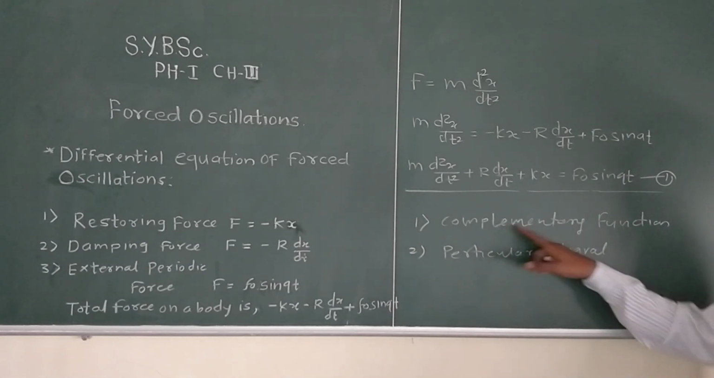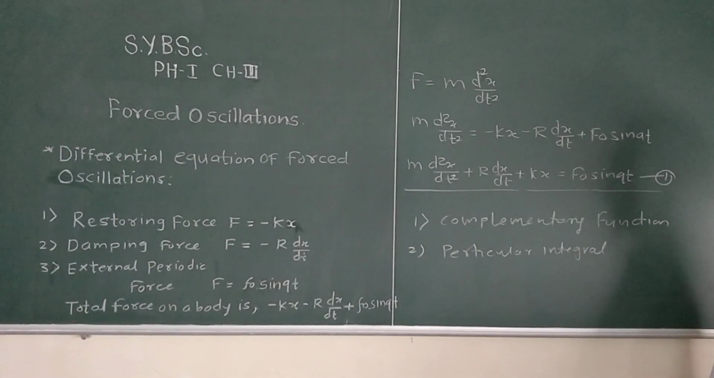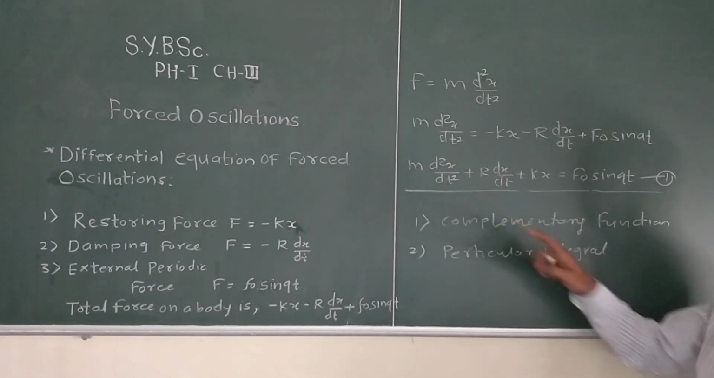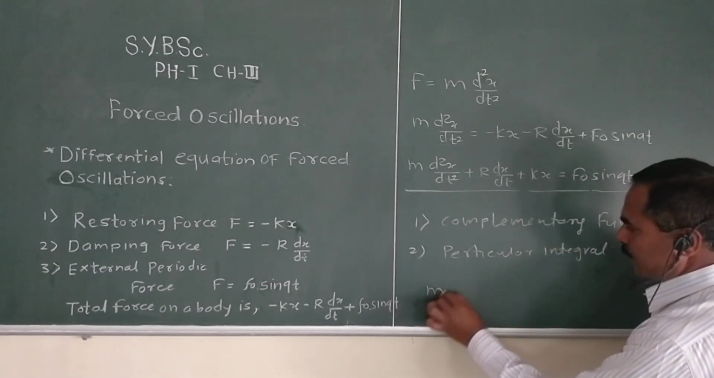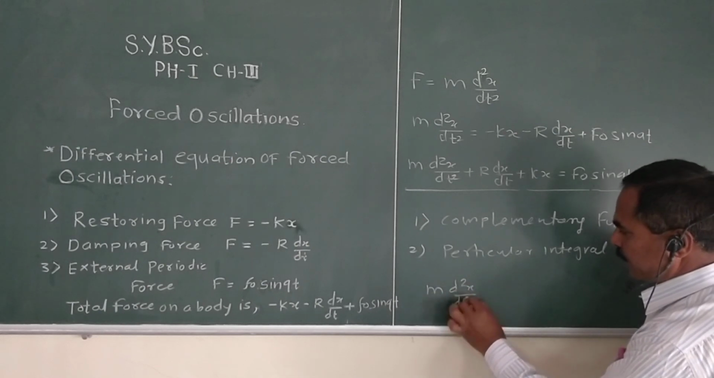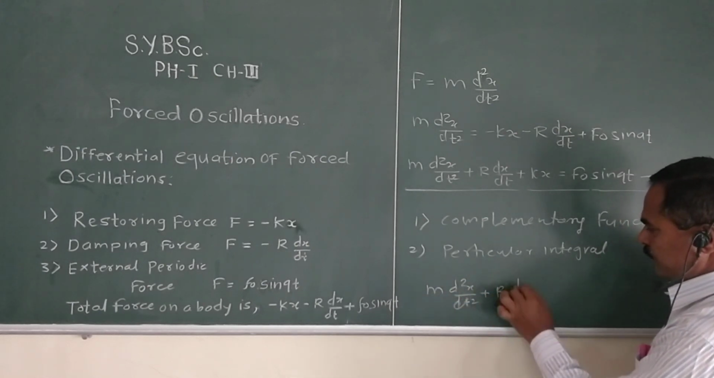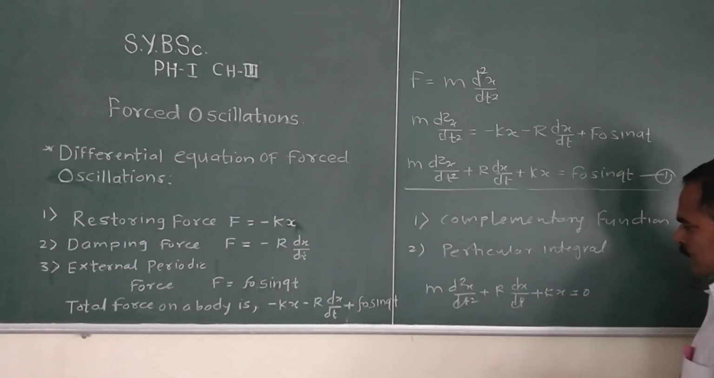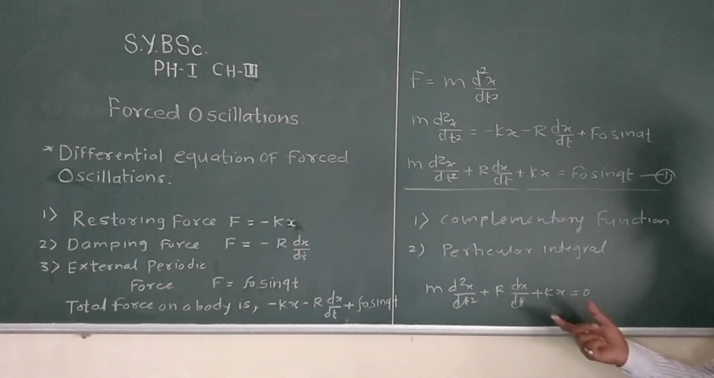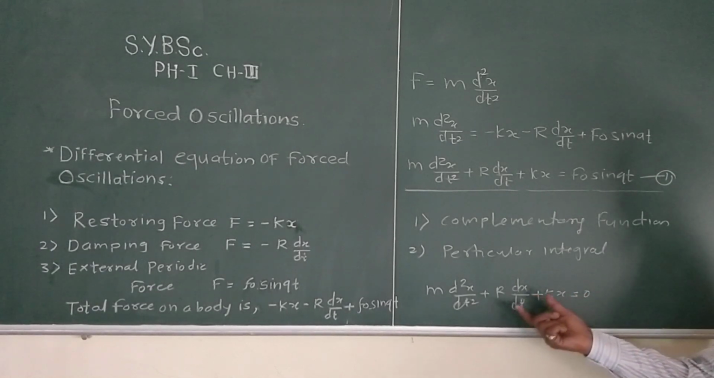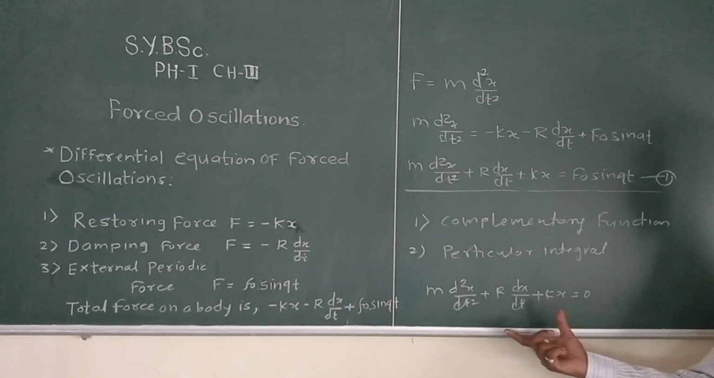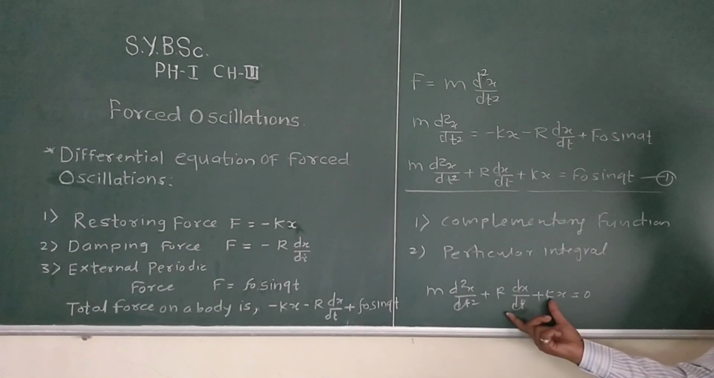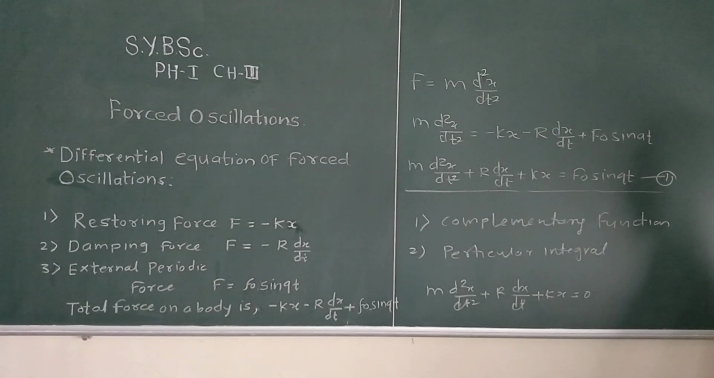Now here the complementary function is the solution of the equation in which we consider only this term, that is, m d2x by dt square plus r dx by dt plus kx equal to 0. So this complementary function is the solution of this differential equation, and that solution is called the complementary function.